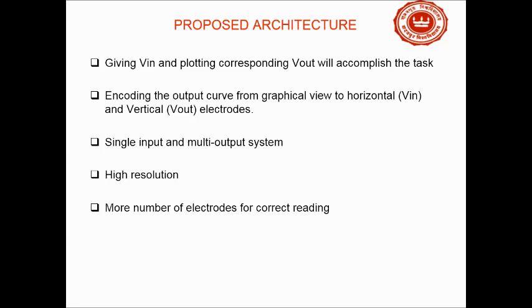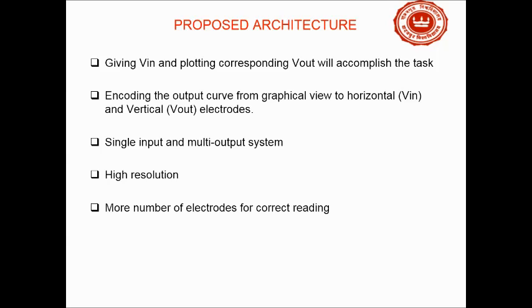Now, the architecture which we have proposed here is very simple and logical. As we learned in our primary classes how to plot some Y versus X, similarly we have implemented that logic in hardware form. To plot V in versus V out, we have used some basic fundamental things: encoding the output curve from graphical view to horizontal V in and vertical V out electrodes. It is just like a single input and multi output system.